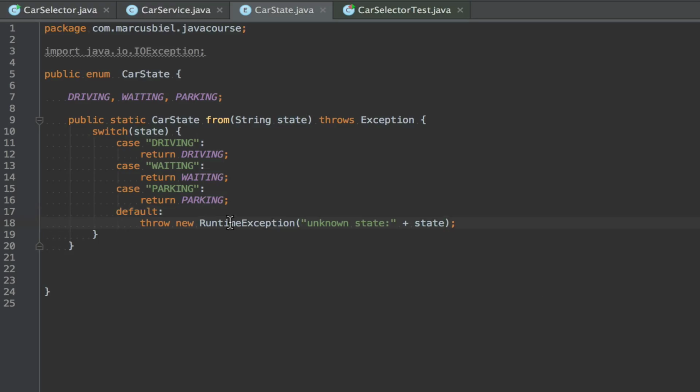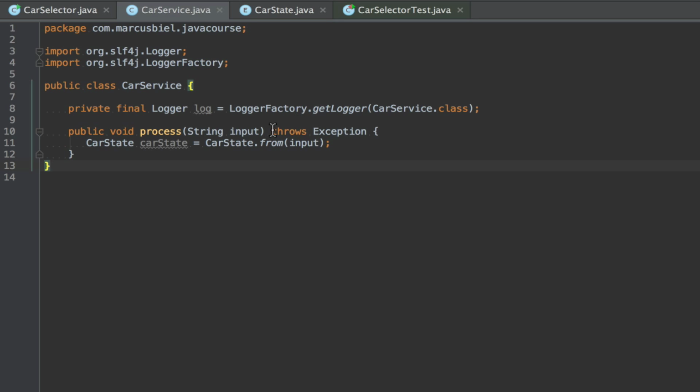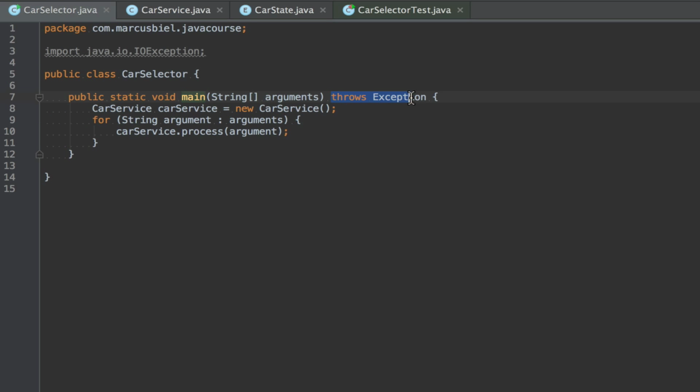Okay, so now I can still keep it, but I don't have to. It's not obligatory anymore because this is not a checked exception anymore. Same here, I can remove all these and this. So now I have exactly the same code.